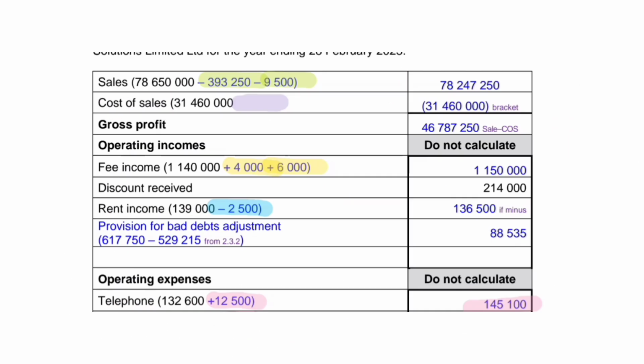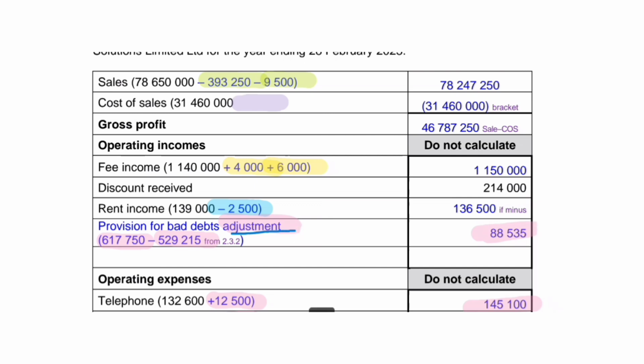So the provision that we started off with at the end of the year, 617,750, is more than what we ended up with, which is a good thing. We are saying that less of our debtors are going to go bad now. And that good thing is an income. If you put provision for bad debts on your statement of comprehensive income, you are going to lose marks. They're going to subtract marks for foreign items on your statement of comprehensive income.